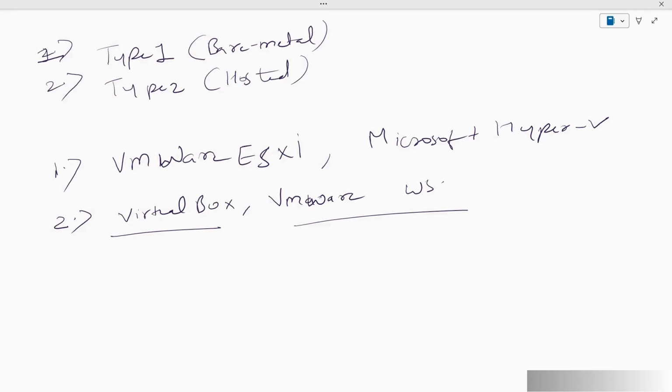So these are the hypervisors that are responsible for helping you create virtual machines and decide how much RAM, CPU, and storage should be given to the virtual machines created. Okay, now once we have understood the concept of hypervisor and virtualization, we can get started with understanding virtual machines and EC2 in AWS.